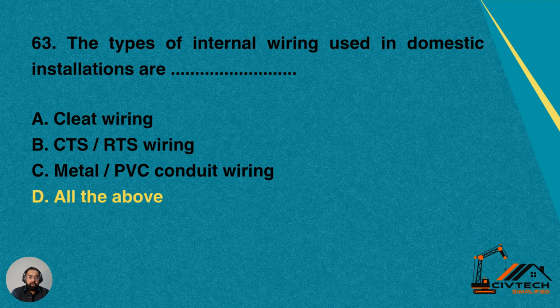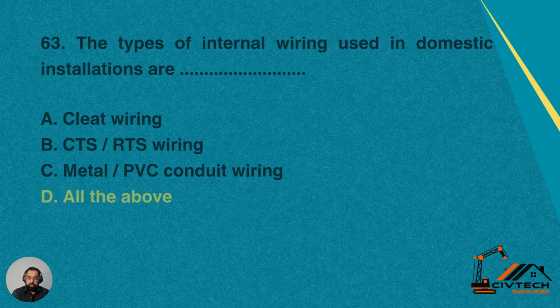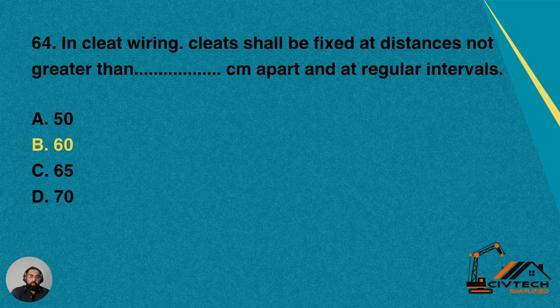Number B, CTS/TRS wiring. Number C, metal or PVC conduit wiring. D, all of the above. Yes, all of these are the types of different wiring which we normally use for the domestic buildings. So option D is correct for this question.